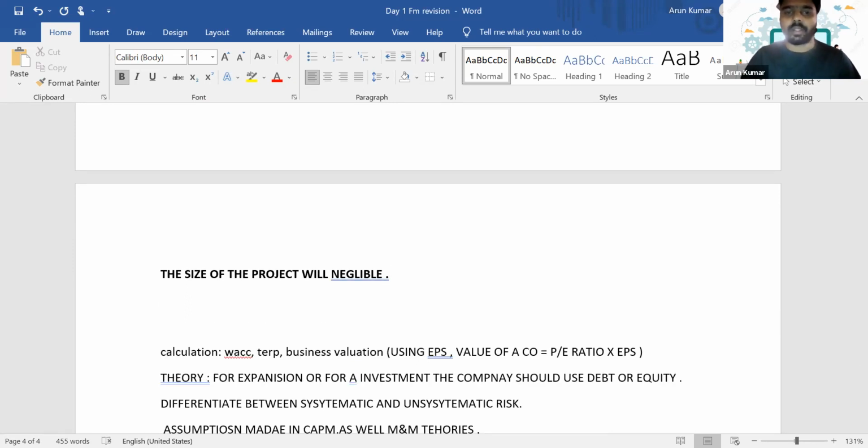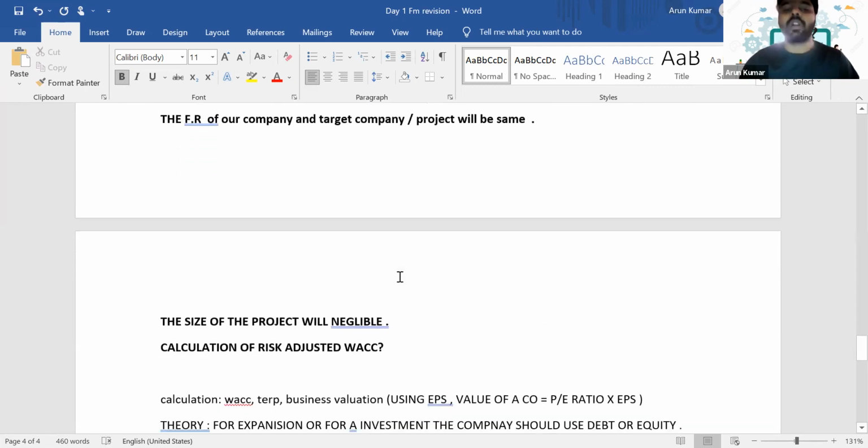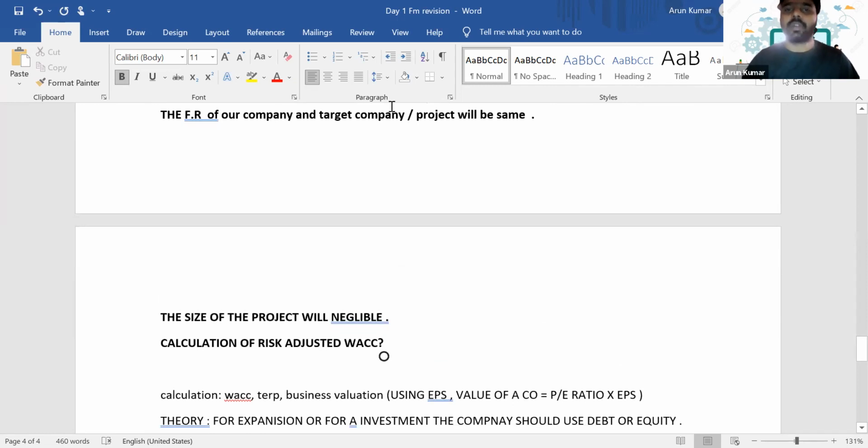Okay. So next part is with respect to calculation of risk adjusted WACC. So what do you mean by risk adjusted WACC? We know that since the WACC is having certain limitations, it cannot be used when the business risk is getting changed or the financial risk is getting changed. So the next one which we are going to discuss is about the situation where we can use the risk adjusted WACC.